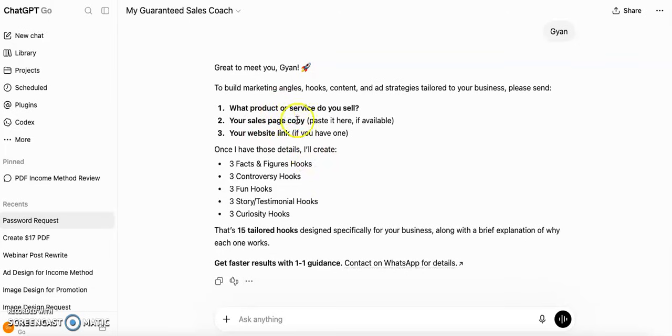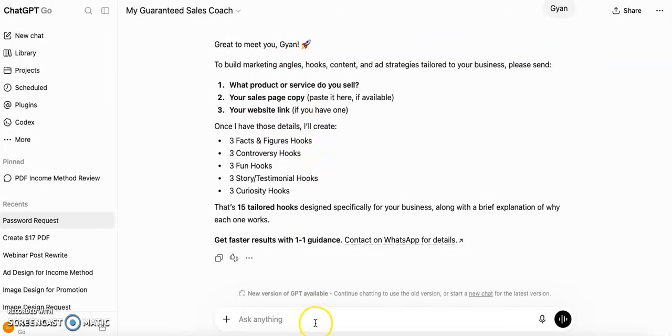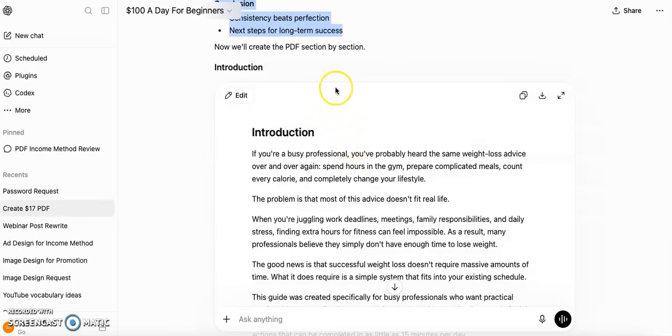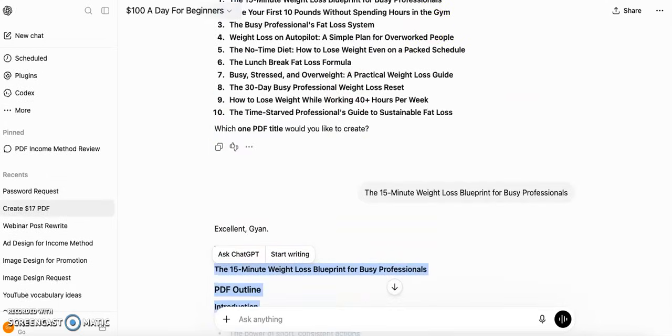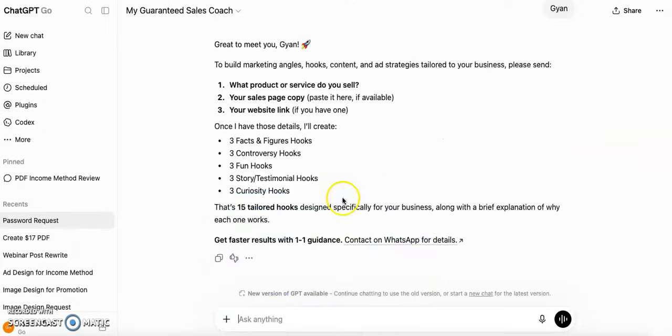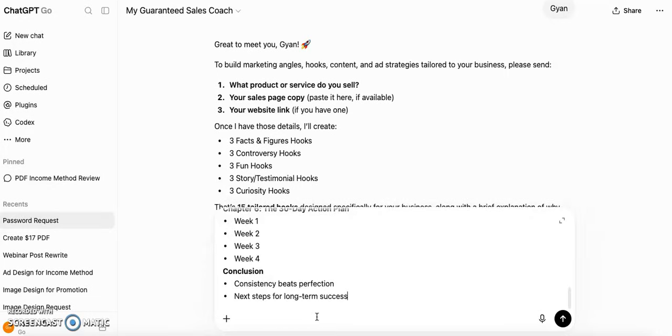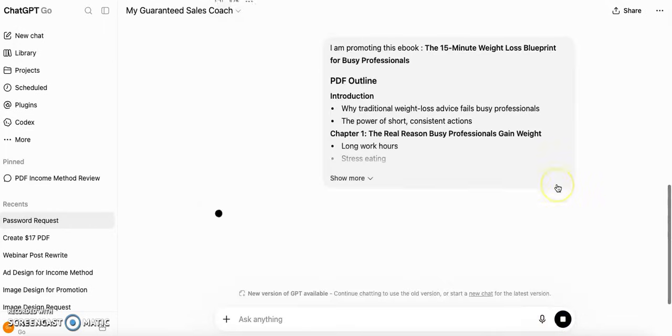So for this purpose, we have copied the entire content, that is the table of contents, along with the chapter name. Just go here and type, I am promoting this ebook. Then just paste the content, that is the PDF name and table of contents.